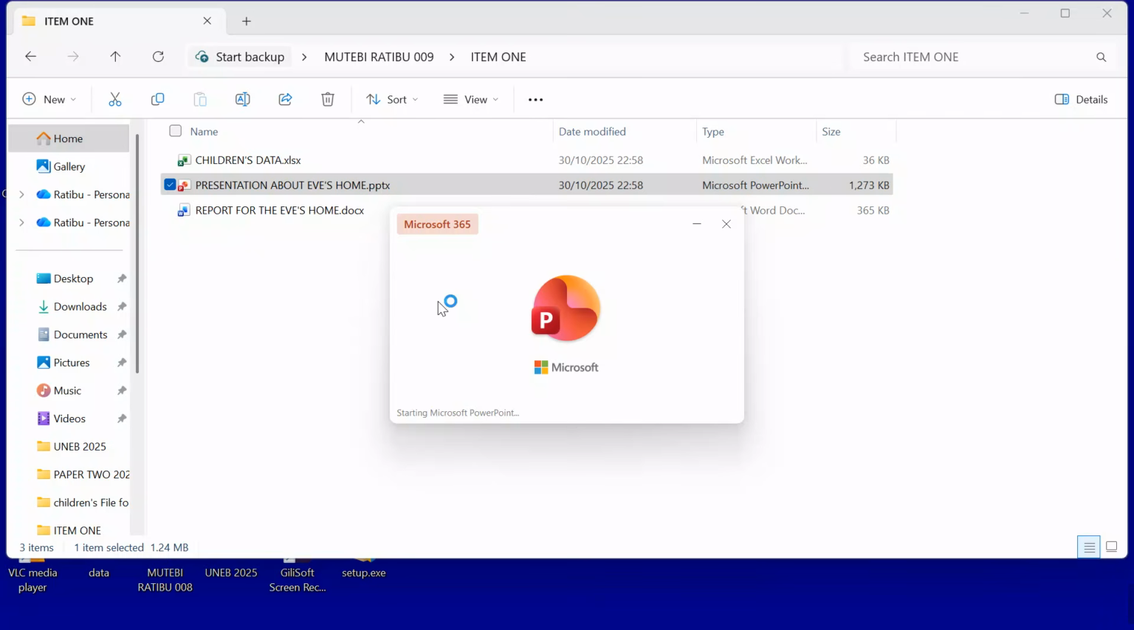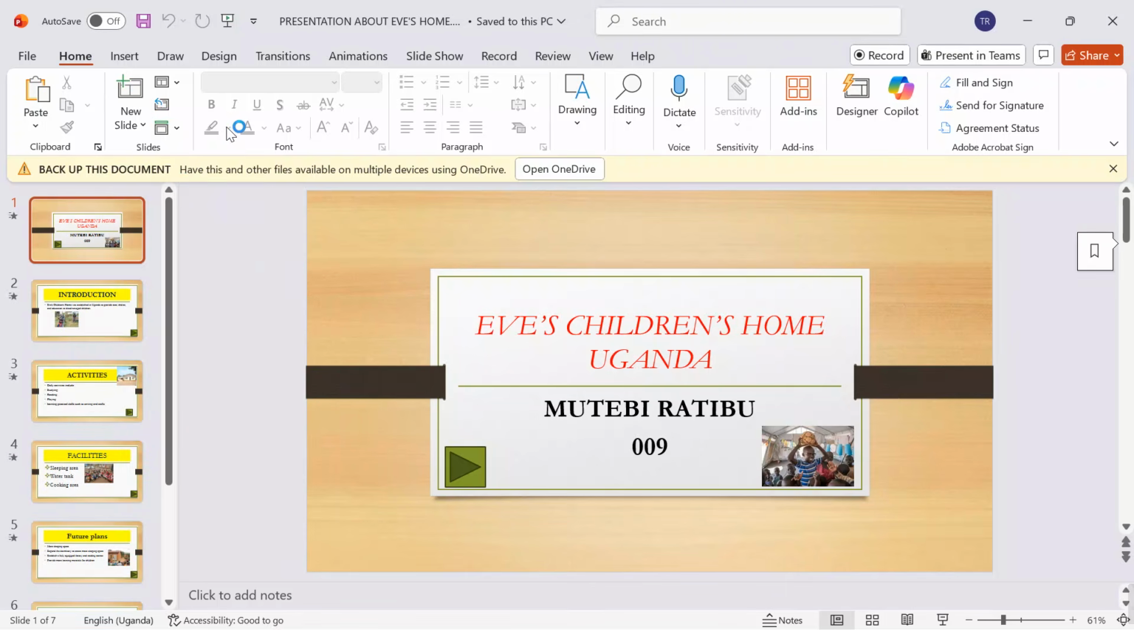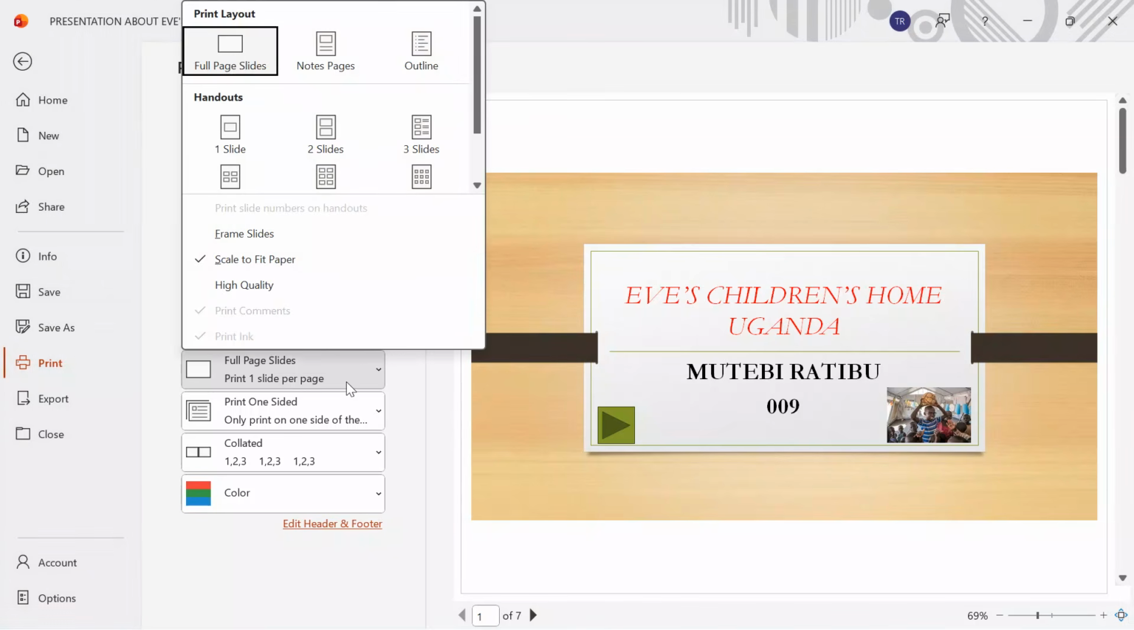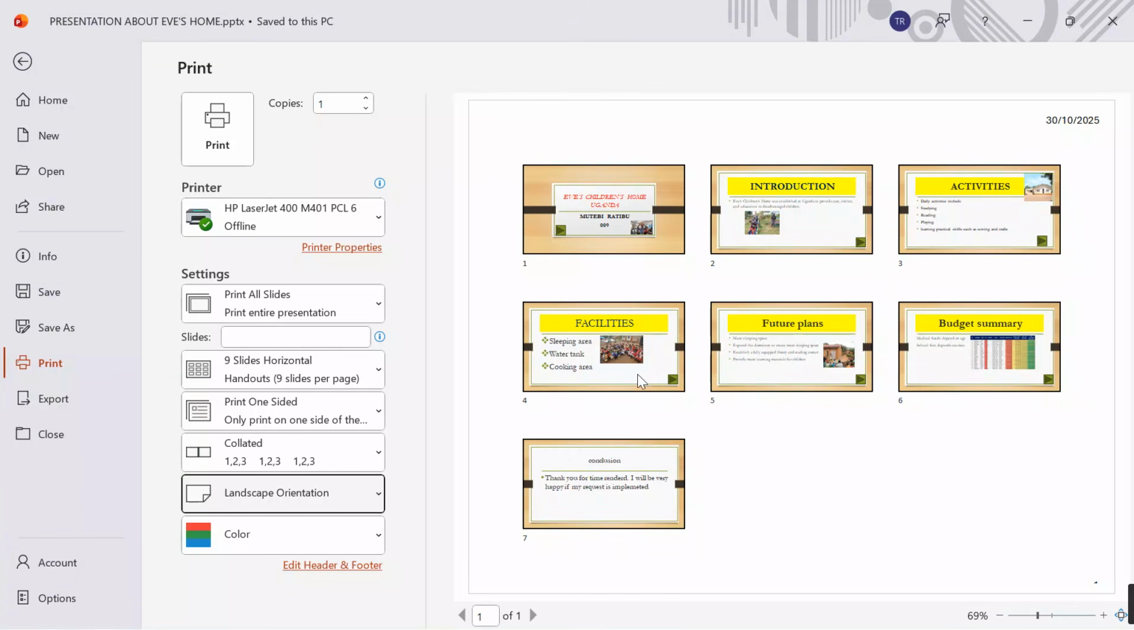So when I check here, I want to first be sure that my presentation is set and everything is on point. Control P to print your work. Go to full slides, and then I say I want to have all my slides as a handout. Put all your slides on a handout. You can also go on, change the orientation, and have each and everything on point.